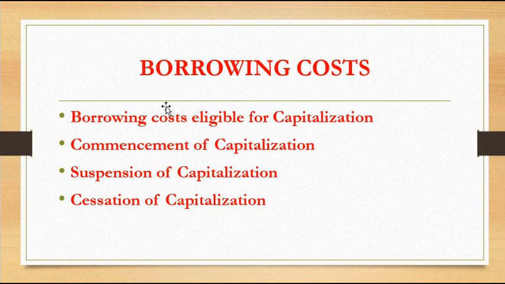The capitalization rate method is also called the weighted average method, where the capitalization rate shall be the weighted average of the borrowing cost applicable to borrowings of the entity that are outstanding during the period, other than borrowings made specifically for the purpose of obtaining a qualifying asset. The amount of borrowing costs that an entity capitalizes during a period shall not exceed the amount of borrowing cost it incurred during that period.